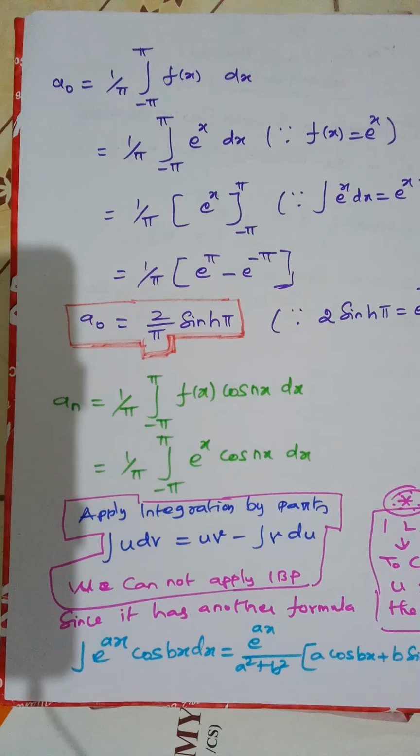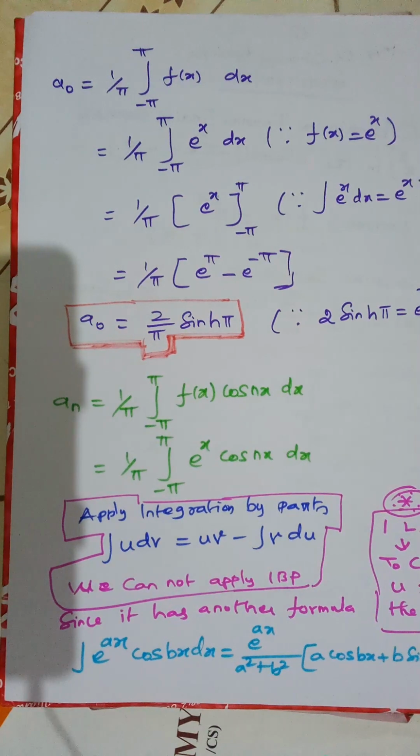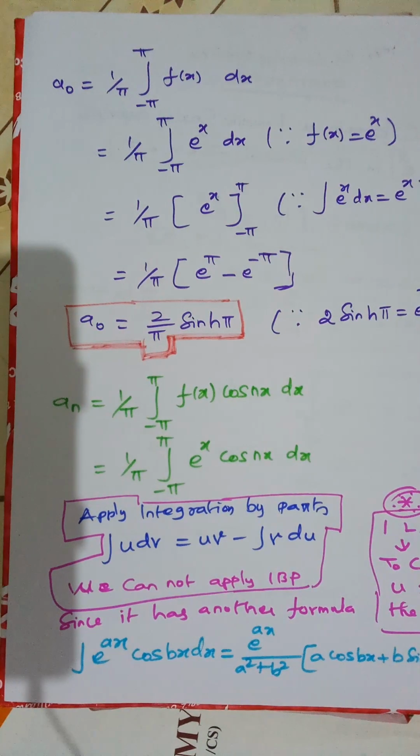Let us find a n. a n is 1 by pi integral minus pi to plus pi f of x cos nx dx. So f of x is e power x, giving e power x cos nx dx. If the integrand has only one function, we can integrate easily. But if the integrand has more than one function, like e power x cos nx, we cannot integrate directly. We can apply another method. We need not apply integration by parts.